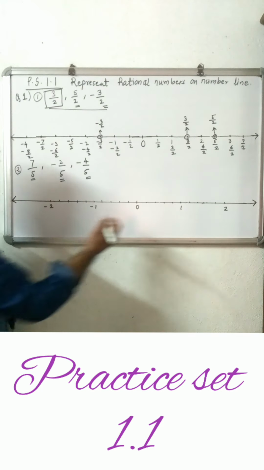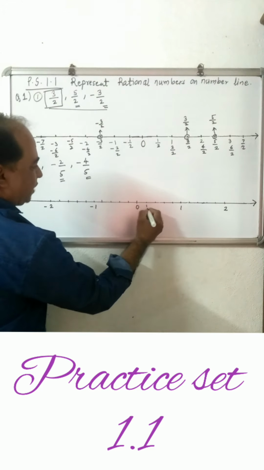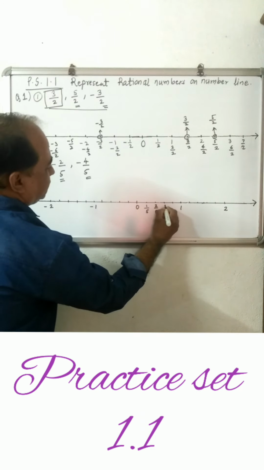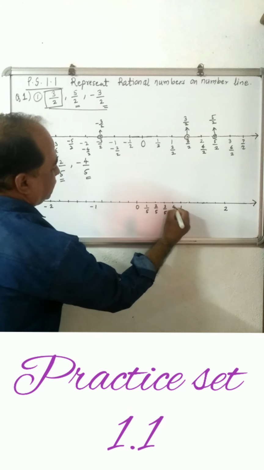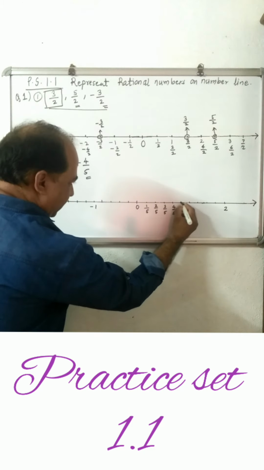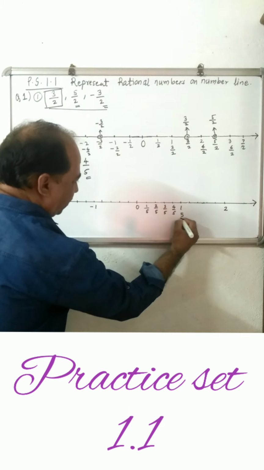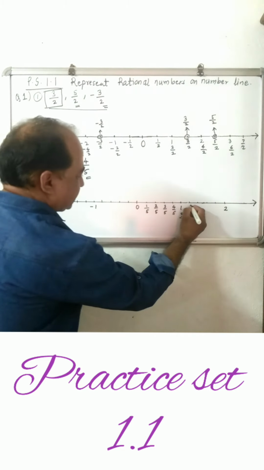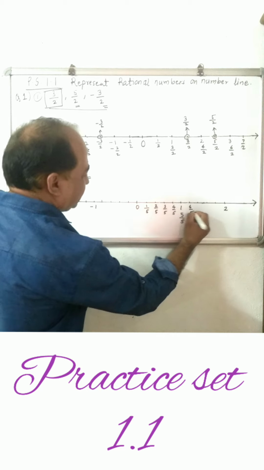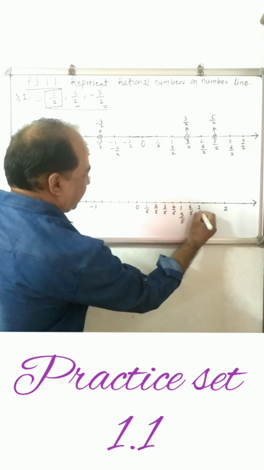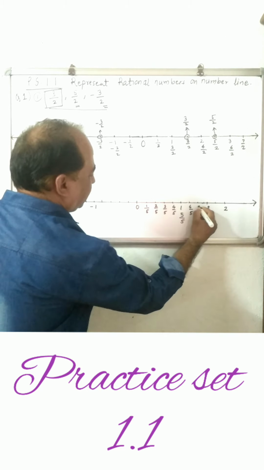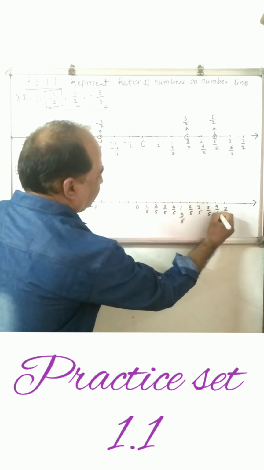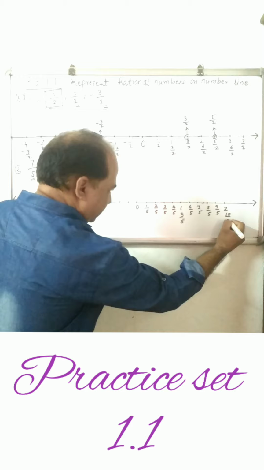7 upon 5. First, this is 0. This is now 5 equal parts. 1 upon 5. Then 2 upon 5. 3 upon 5. 4 upon 5. And this number here is 5 upon 5. 5 divided by 5 is 1. Then next is 6. This part is 6 upon 5. This point is 7 upon 5. This point is 8 upon 5. This point is 9 upon 5. And here 10 upon 5.